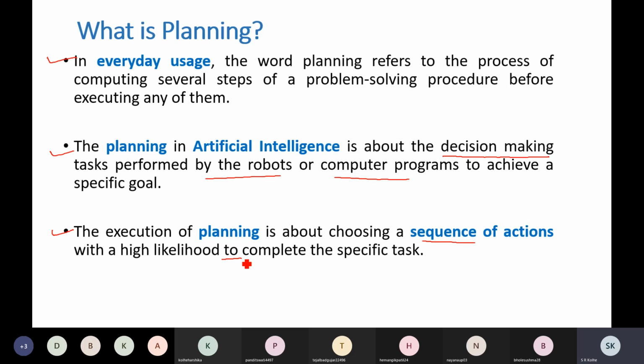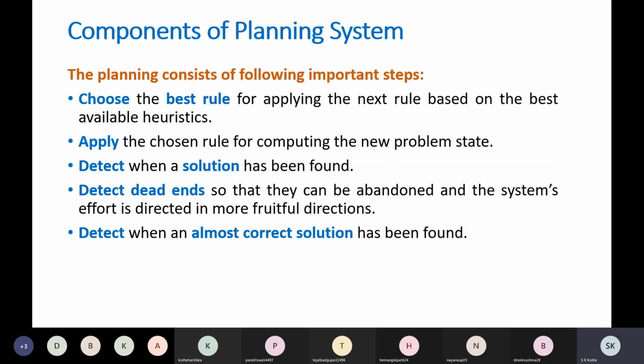So an appropriate planning method will give you the proper sequence of actions which can be applied so that a specific goal can be achieved. So ultimately, at the end of a plan, you will have a set of actions to achieve a specific goal. Now, what are the various components of this planning system?